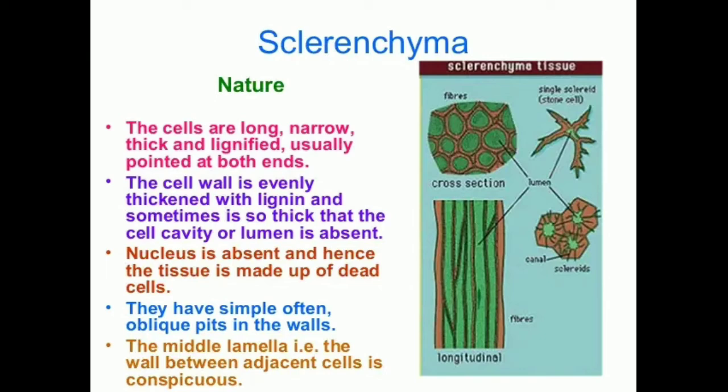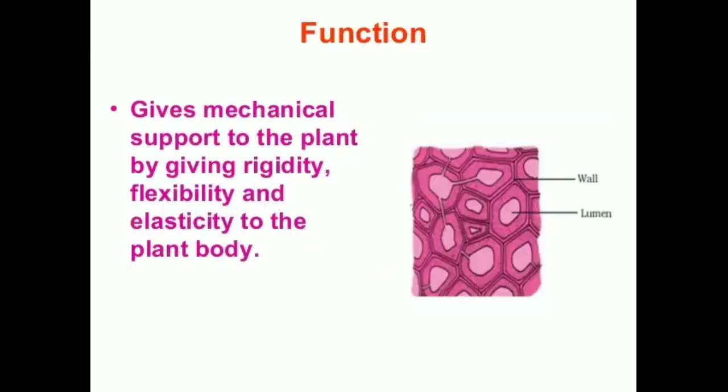The middle lamella existing between two sclerenchymatous cells is clearly visible, that is, they are conspicuous. They will be clearly visible between two adjacent cells. So now, what is the function of sclerenchyma cells? They give mechanical support to the plant by giving rigidity, flexibility and elasticity to the plant body.